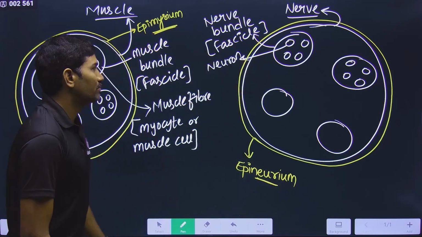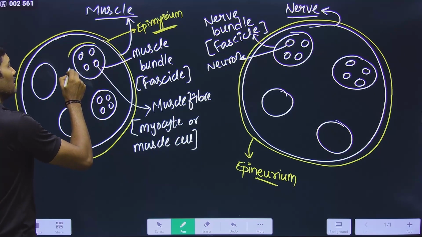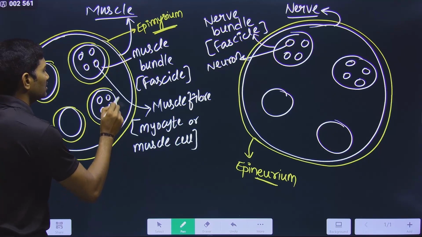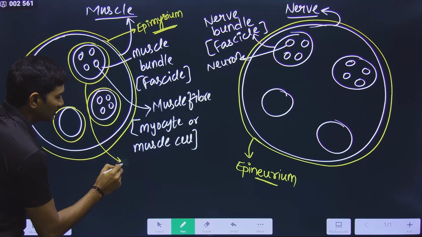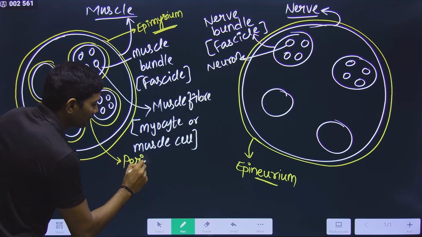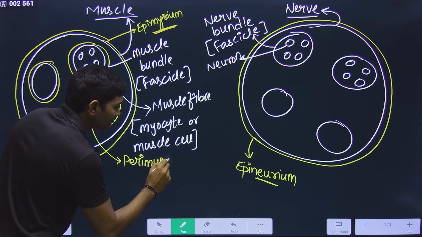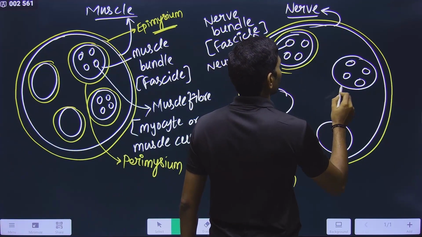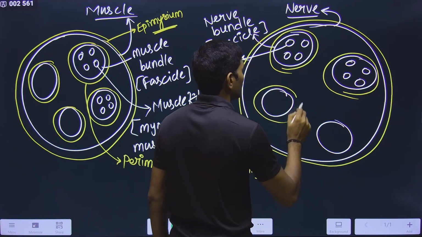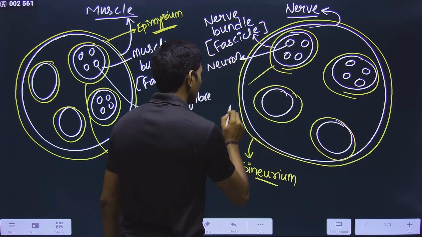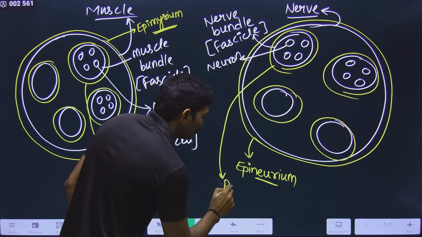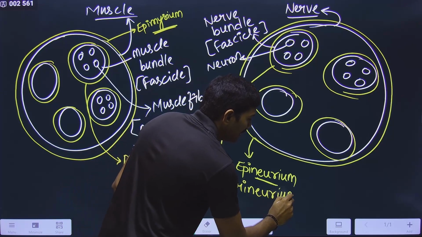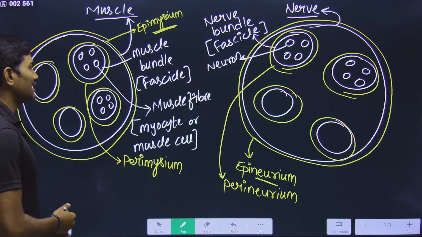Now around each bundle, there is a fibrous connective tissue, and this is called perimysium. Okay. Same way here also there is a fibrous connective tissue around each fascicle, and this is called perineurium. Compare the names so that you can easily remember this.